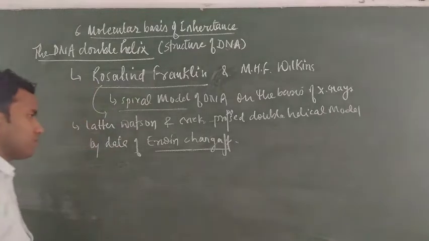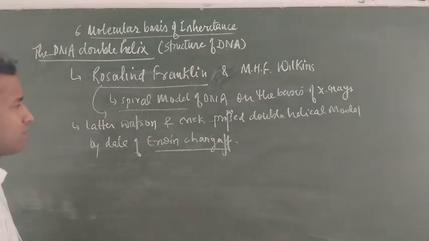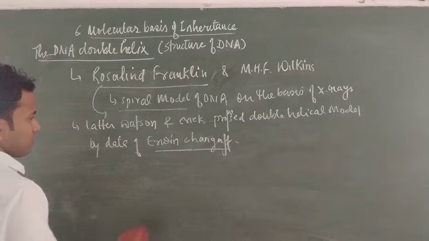What is the Chargaff rule? We will discuss this at the time of discussing the DNA structure.